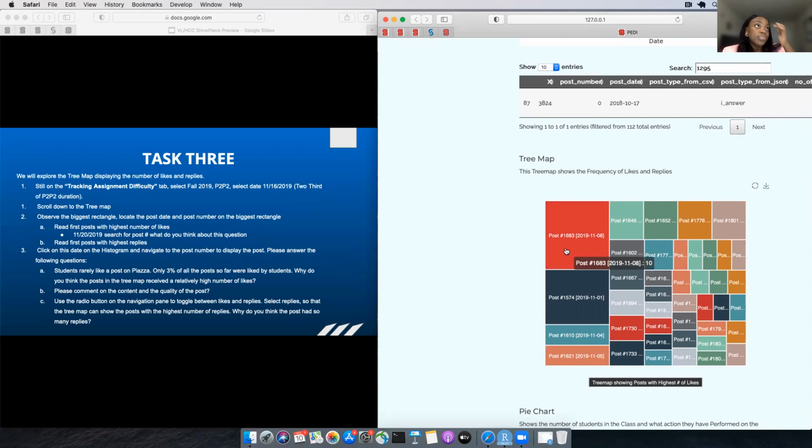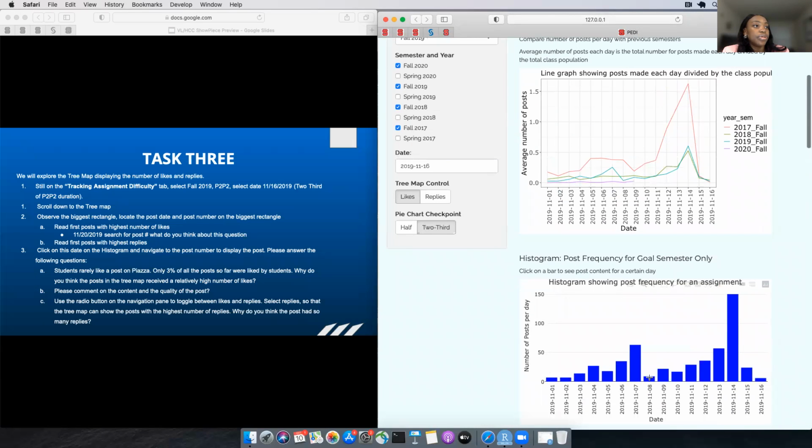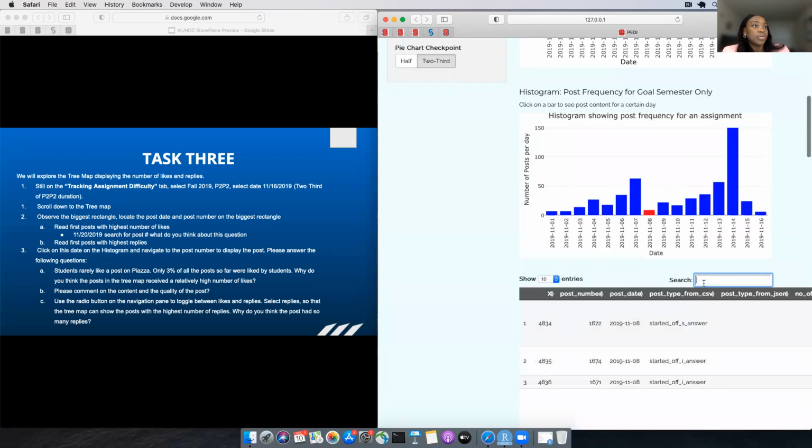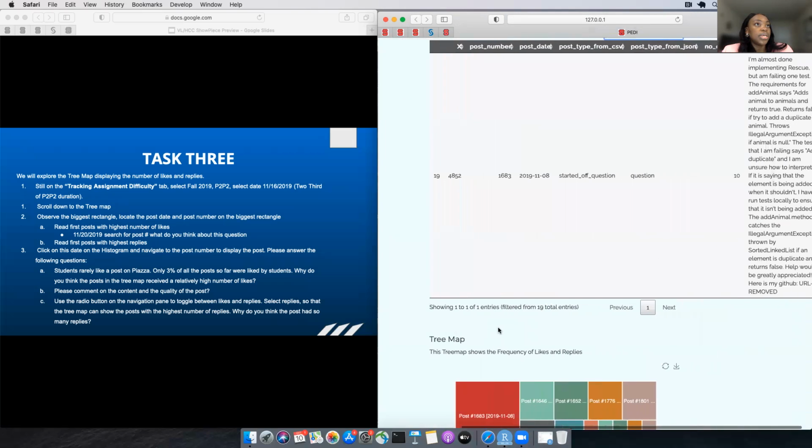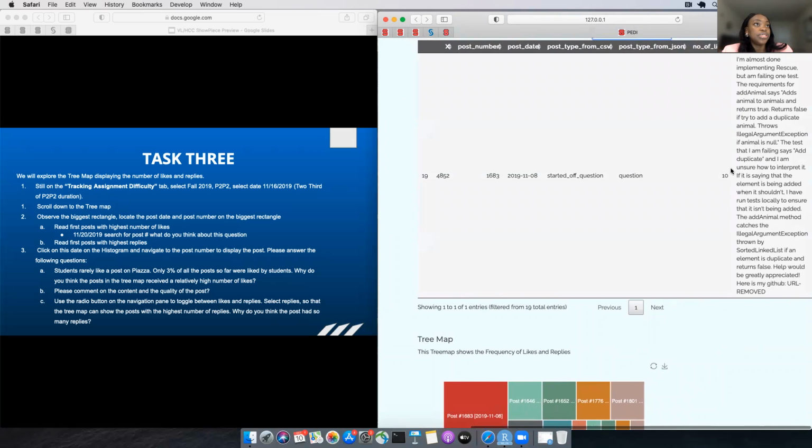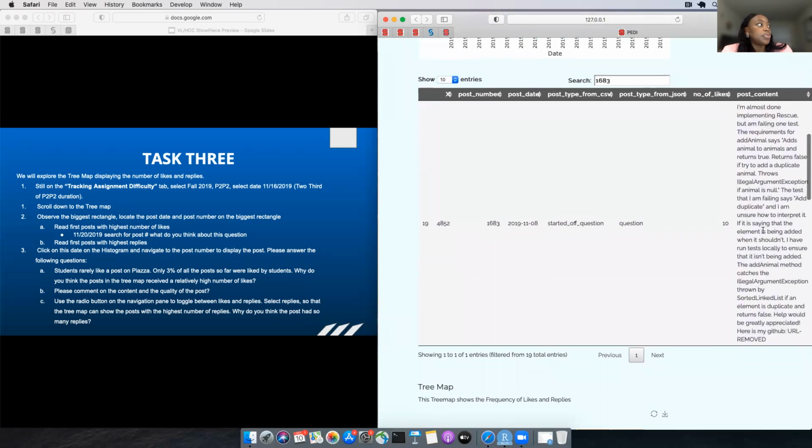And so when we review post 1683 on the 8th of November, we can see it's a question and the person is confused and 10 other students are equally confused. So instructors can see this post and do something about it, comment on the quality of the post and try to either pin the post for the benefit of the class or clarify instruction on the class.